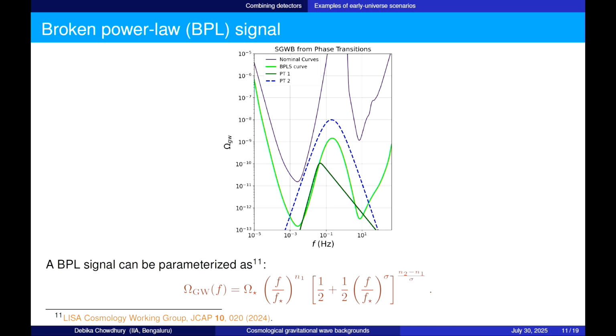So such a broken power law signal can be characterized in this way. Along with the amplitude and the break frequency, which is the frequency where the broken power law breaks, we have these two spectral indices n1 and n2, which give you the spectral index of the signal when it is rising and falling. Along with that we have another parameter sigma, which tells you whether the peak is wide or narrow. So we can optimize over all these parameters.